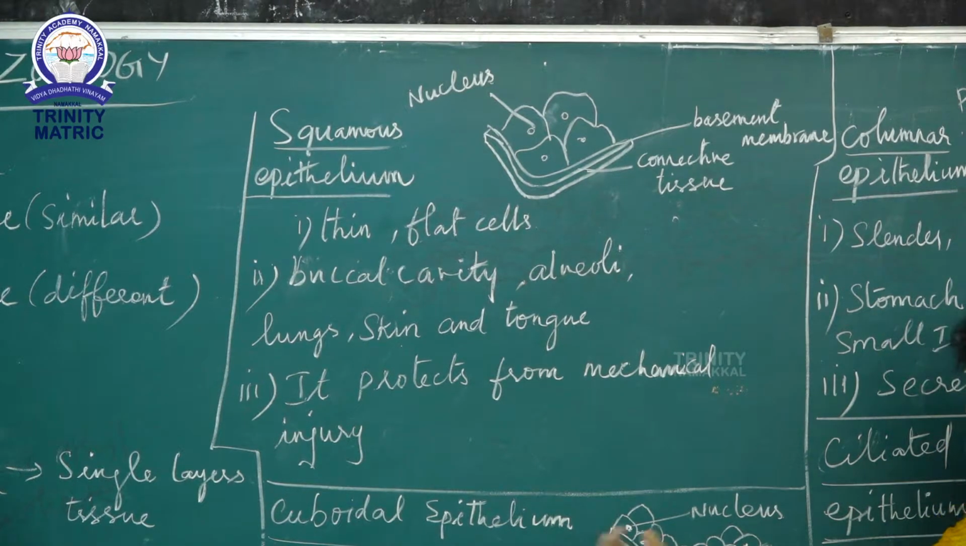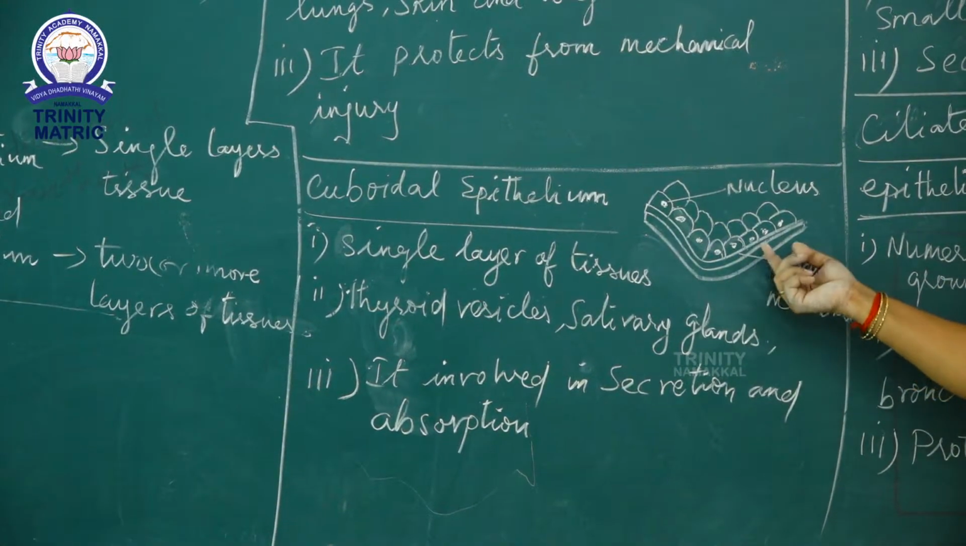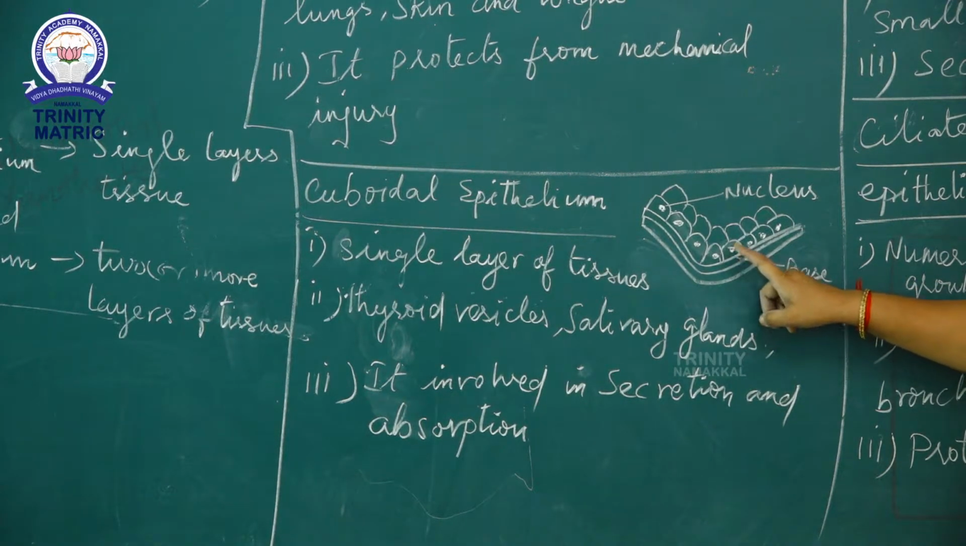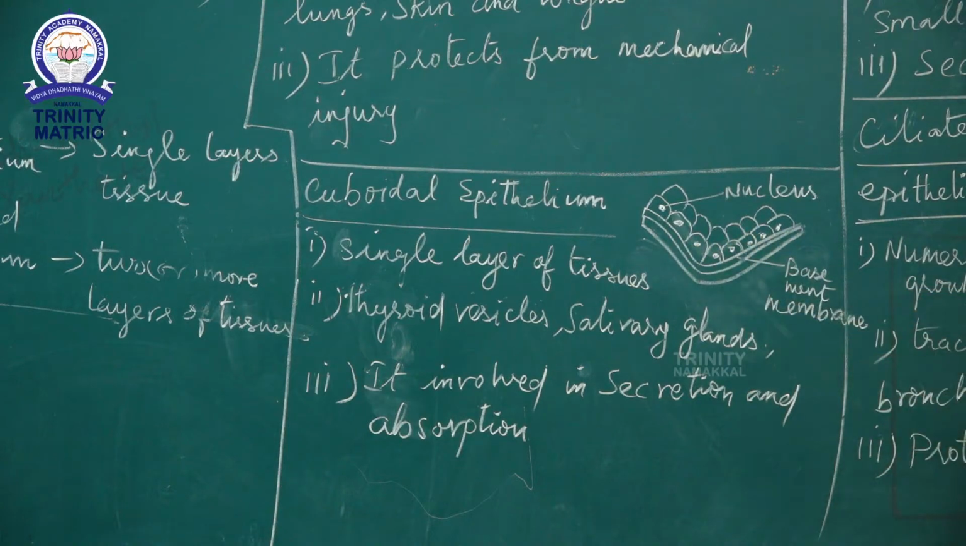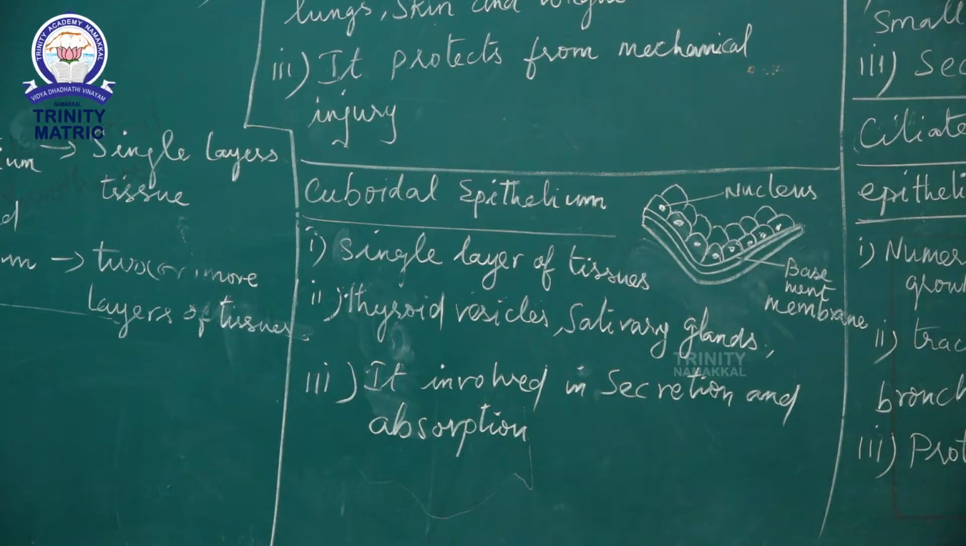Next, cuboidal epithelium. It is made up of a single layer of cells arranged in rows attached to the basement membrane. It has a prominent nucleus. It is found in thyroid vesicles. The thyroid gland is located in the neck. There are three pairs of salivary glands in our mouth cavity, and these salivary glands are lined with cuboidal epithelium.